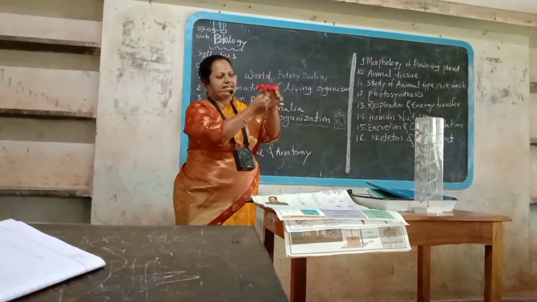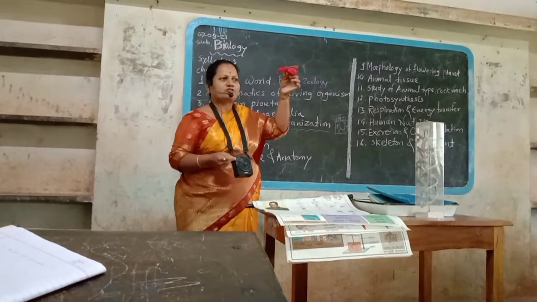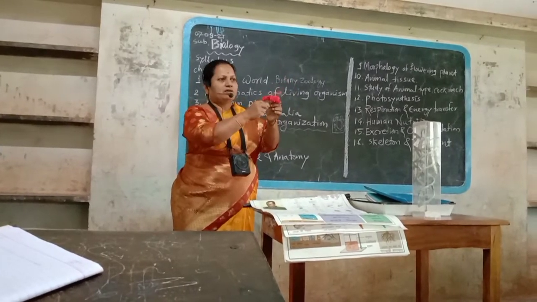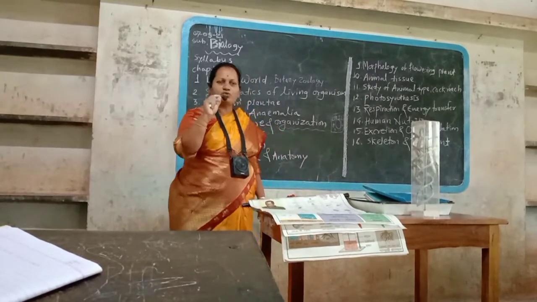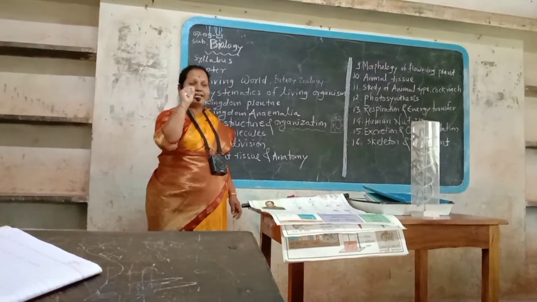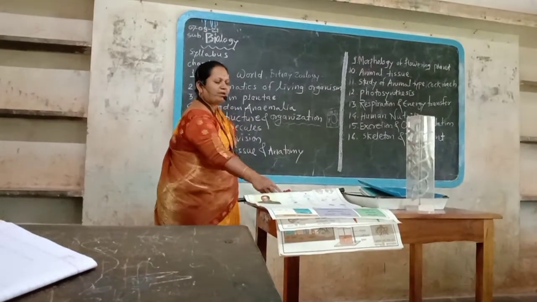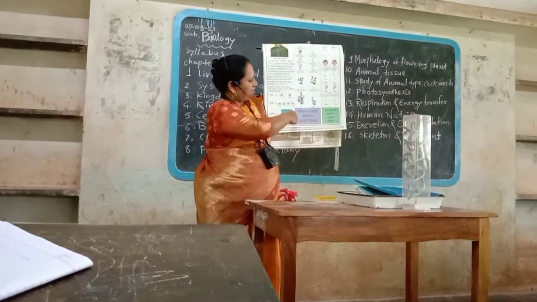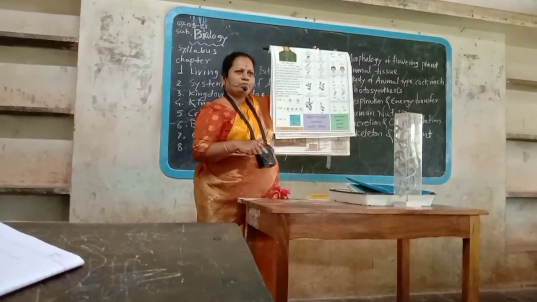That means calyx, corolla, androecium, gynoecium. These are the parts of flower made up of different types of tissues. Body of human being and each and every higher animal is made up of different types of tissue. Like that way, body of plant is also made up of root, stem, leaves, flower. Is it clear to you?